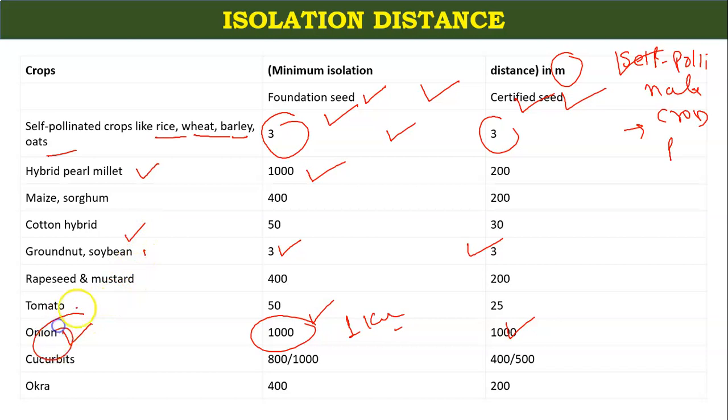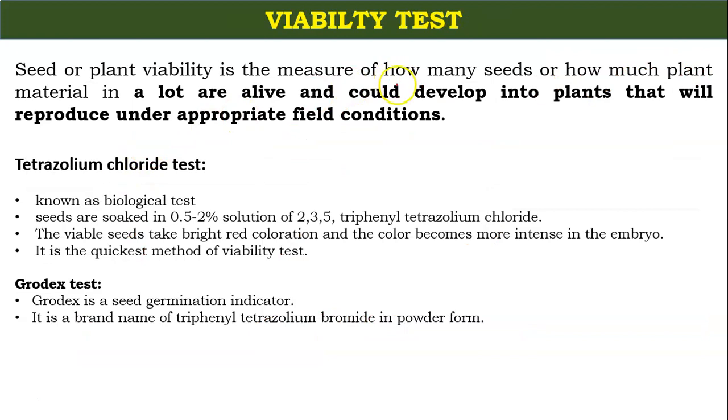And onion, tomato, cucurbits, okra, these types of crops have more isolation distance as compared to rice, wheat, barley and oats. So this was all for minimum isolation distance. I think I have cleared your concept.